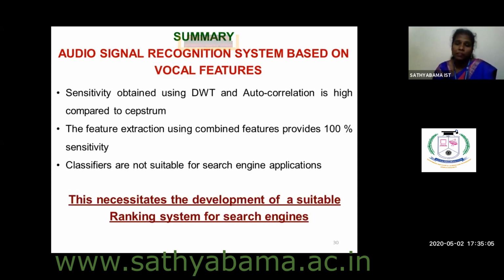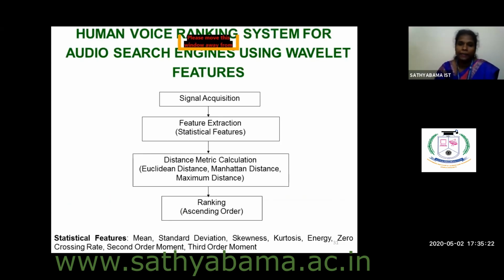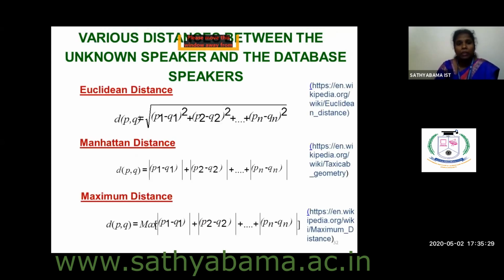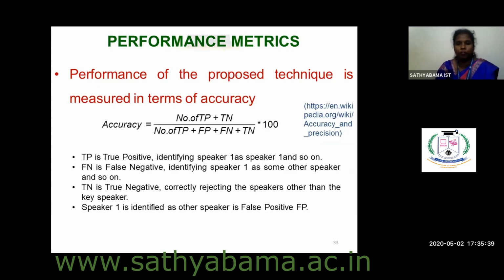You see here, this first system is having a drawback. So I am going for the next ranking system. So this is the need for the next system. Likewise, I have given the need for the next module. So likewise, there should be a logical progression between one slide and the next slide. So this is the second module I have given, and its corresponding block diagram. So the formulas I have used, once again, I have copied from Wikipedia. So I have given a proper citation for that. So this is another formula I have used.